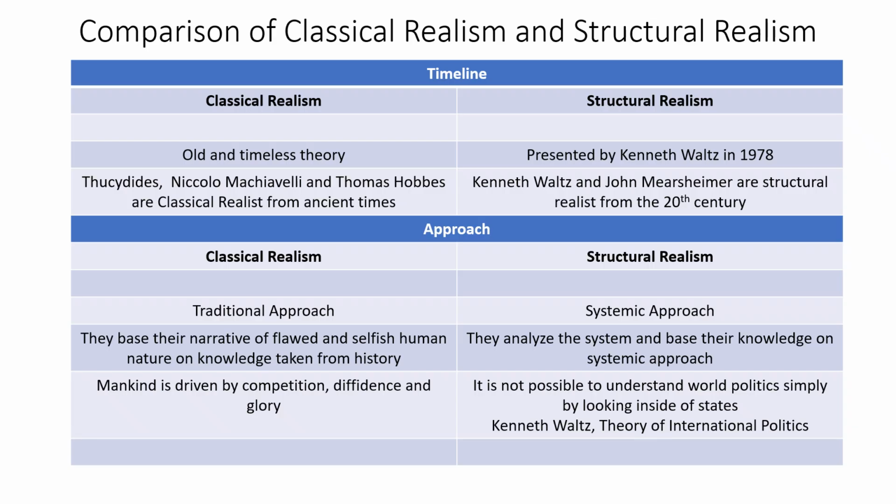Take an example of Pakistan's nuclear weapon project. Why did Pakistan develop nuclear weapons? Because the leaders were aggressive, or they were selfish, or they wanted to increase their power? No, they did not develop nuclear weapons because they were selfish. They developed these weapons because of the system, the flawed system. They developed nuclear weapons in 1998 because they felt threatened from India.